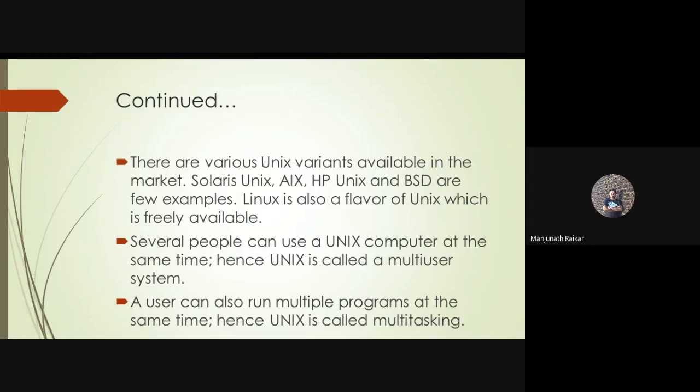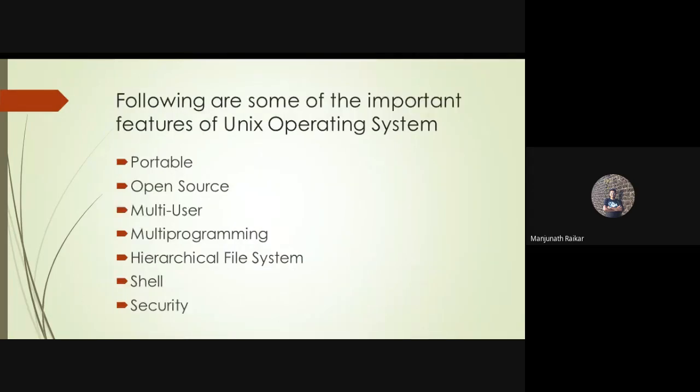It allows multiple users to run programs and it performs multiple tasks in that particular operating system. And following are some important features of the Unix operating system. It is portable, so the size of the operating system is very small. That's why you can carry this operating system from any place to any other place. Clear? So you can carry it in a pen drive, and it is open source. Open source in the sense the thing is freely available. You need not pay anything for this operating system, and there is no license. It is not going to ask for any license while installing this operating system. That's why it is called open source, and it provides a multi-user environment.